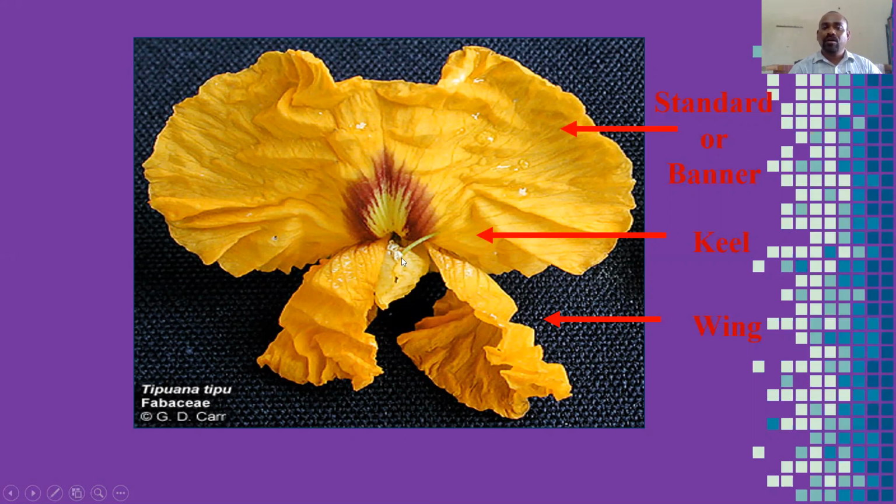Here the lower ones are the wing petals. The wing petals cover the sex organs, that is androecium and gynoecium. Some smell comes outside from the flower. So the bees or butterflies sit on the keel petals and open them with the help of their mouth parts.